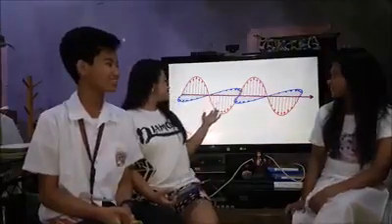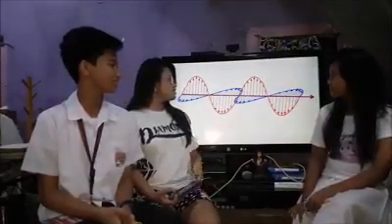So there is a crest here and a crest here. The distance between the first crest and the succeeding crest is called the wavelength. The second part, as you can see in the illustration, are the red arrows with up and down direction, and that one is called the electric field.